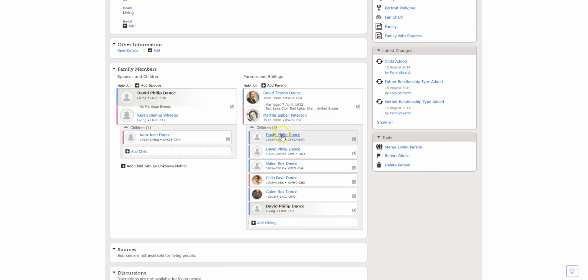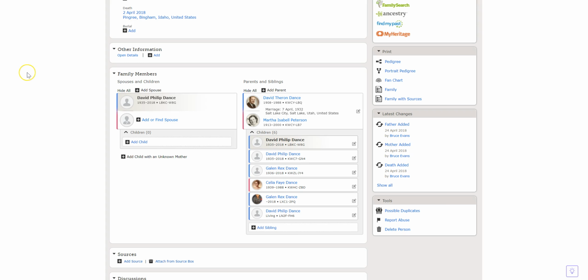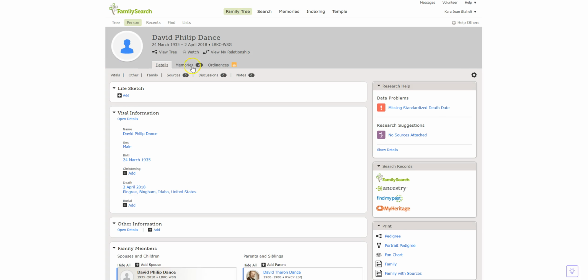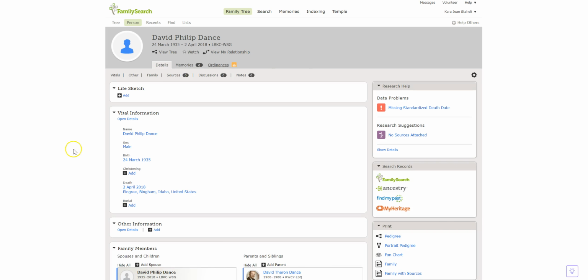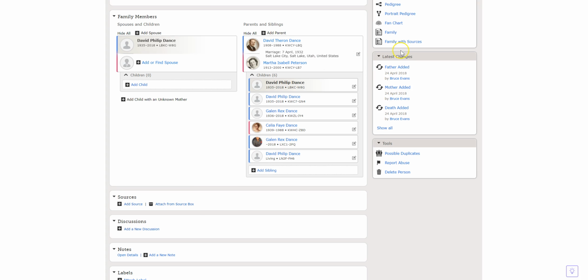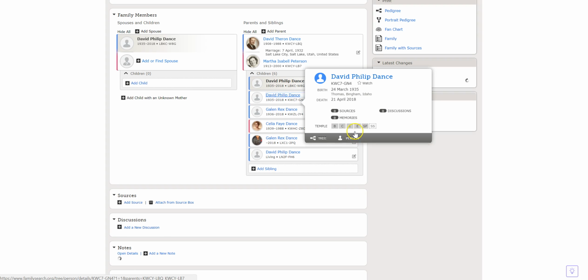So if we look on the one that has the incorrect death date, let me just click into the person so that you can see the ordinances. And interestingly enough, they all say that the ordinances are not ready. And I think if you hover over it, it says because they're not deceased 1 year. That's really interesting, because if you go back and look at the other deceased David Philip Dance, which is this one, we don't get that problem.